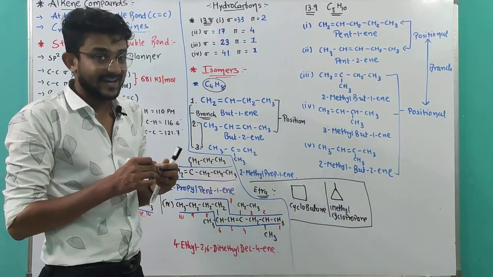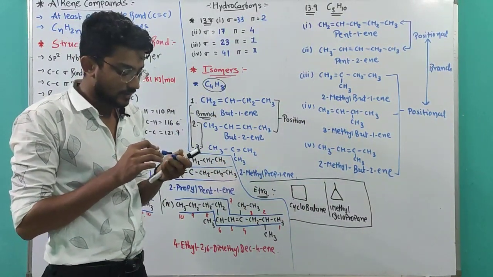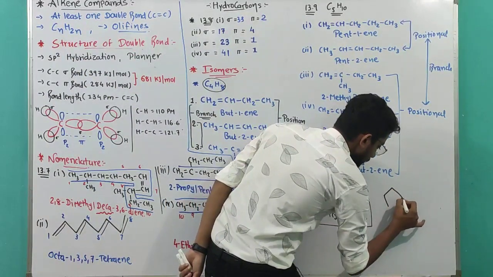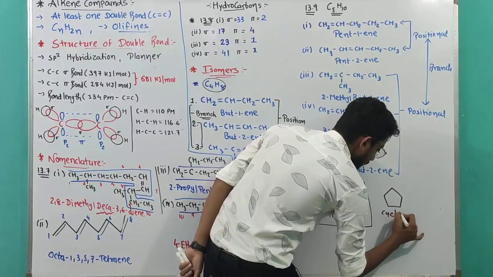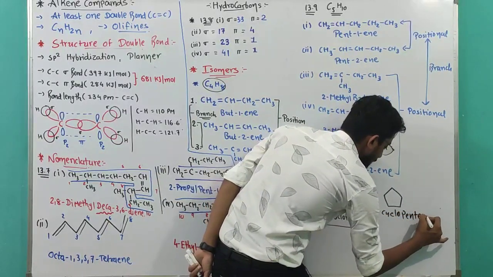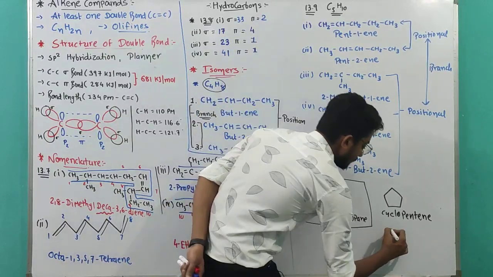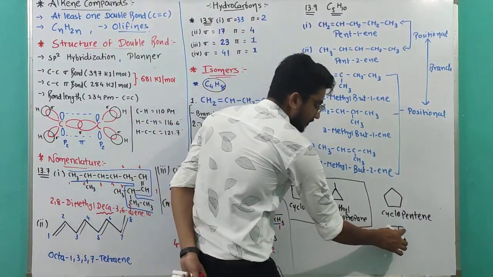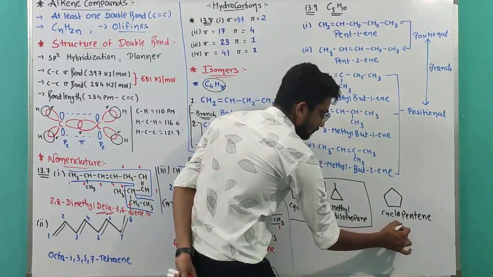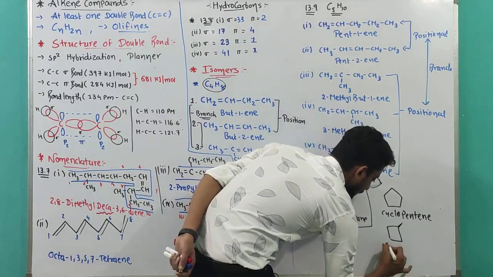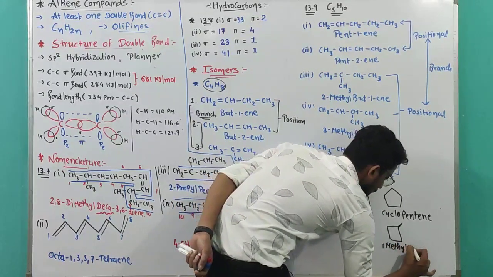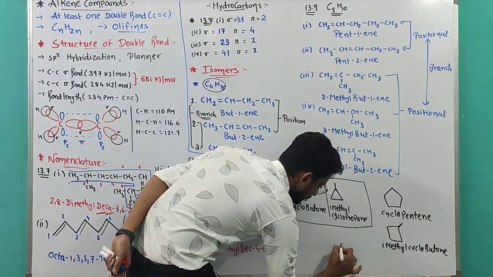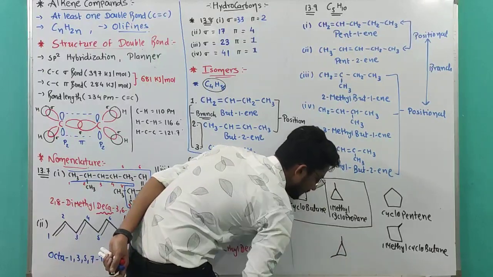Now let's talk about the extra isomers of C5H10. So a pentagon, in the sense, cyclopentene. After that, a square with one branch. It will be 1-methylcyclobutane. After that, a triangle with 2 branches.